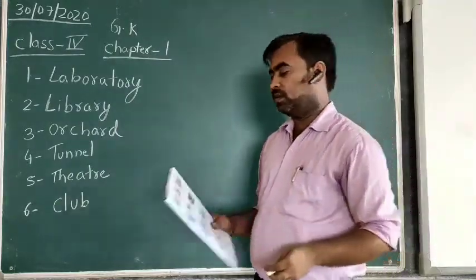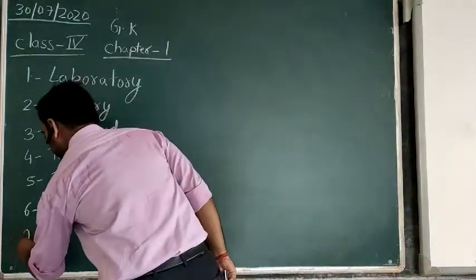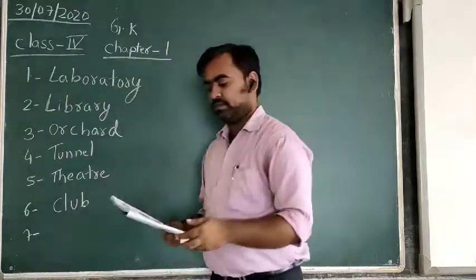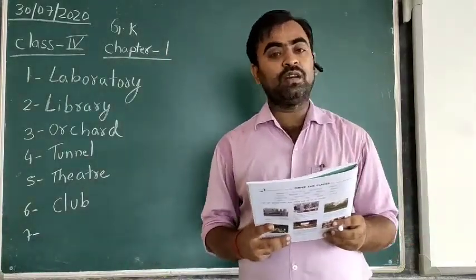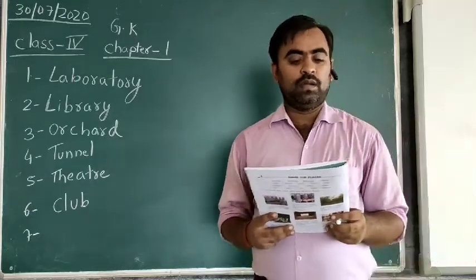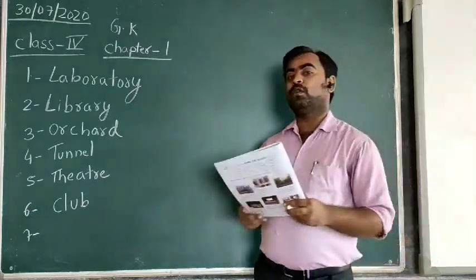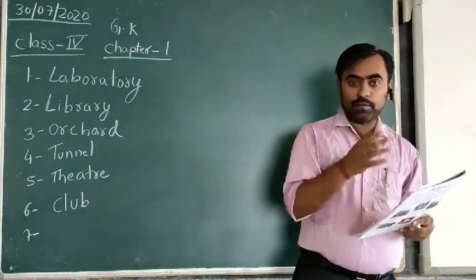The seventh one: a place where mothers leave their babies during the daytime. Take the example of working mothers.